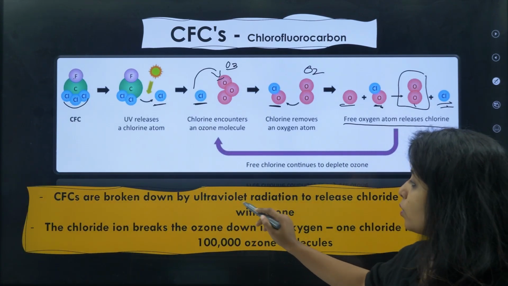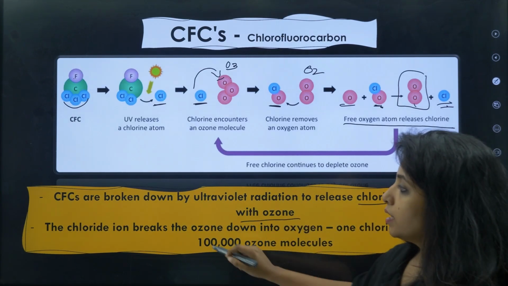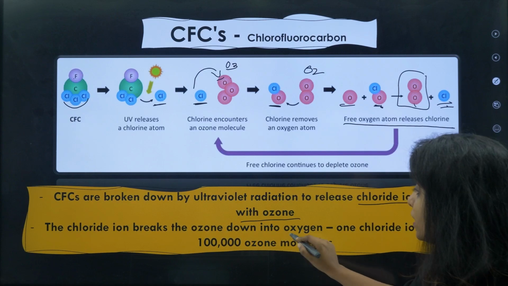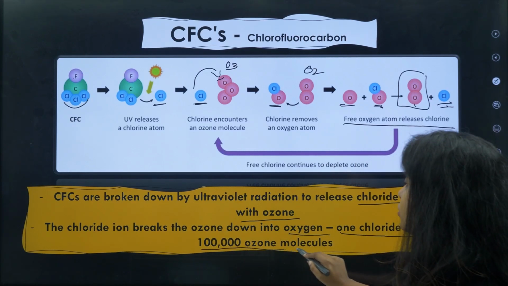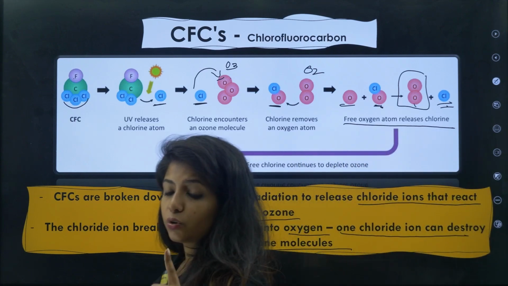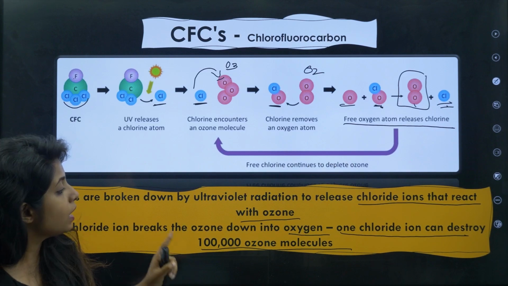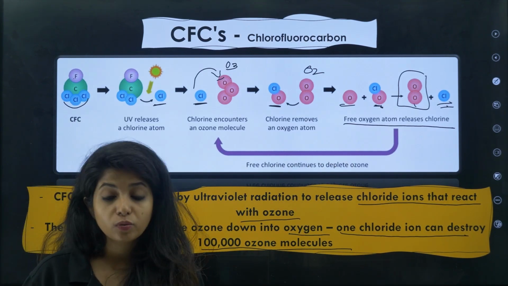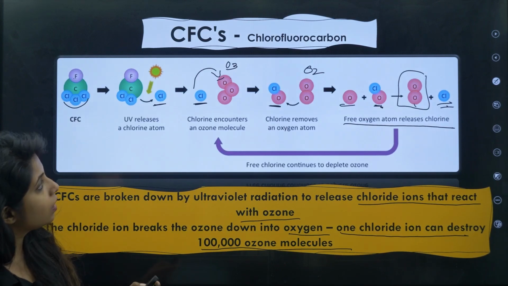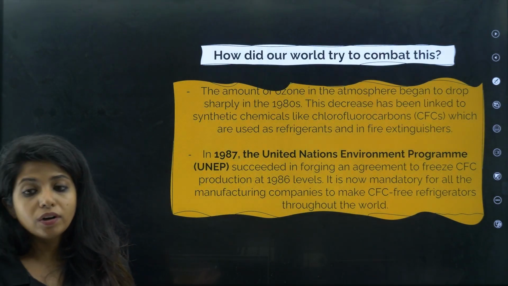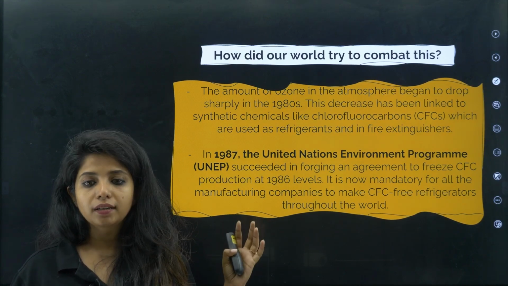So CFCs are broken down by ultraviolet radiation to release chloride ions that react with ozone. The chloride ions break the ozone down into oxygen. 1 chloride ion can destroy 1 lakh ozone molecules. You see the ruckus 1 chloride ion is making, it destroys 1 lakh ozone molecules, which is very disturbing, right? So where are these chlorofluorocarbons released, and what is our nation doing to protect us from this?